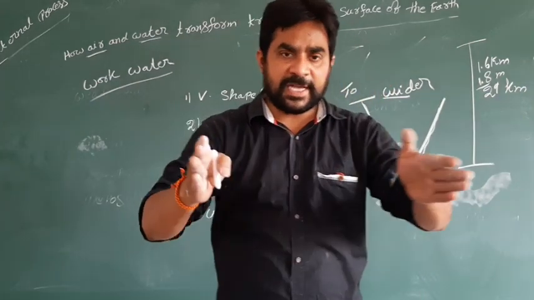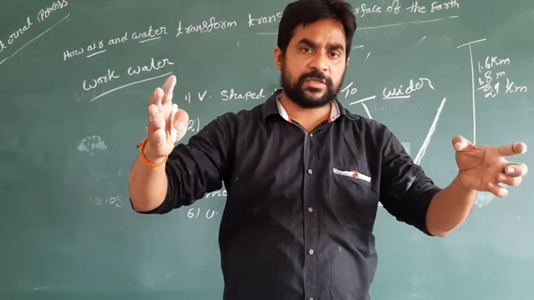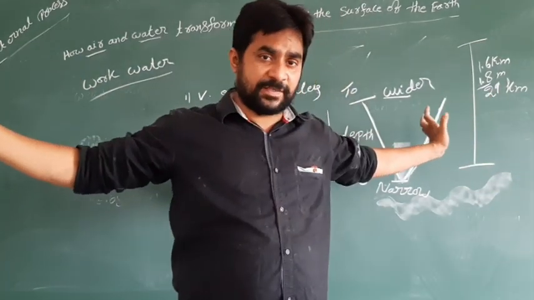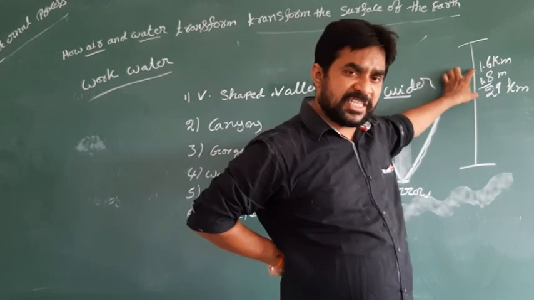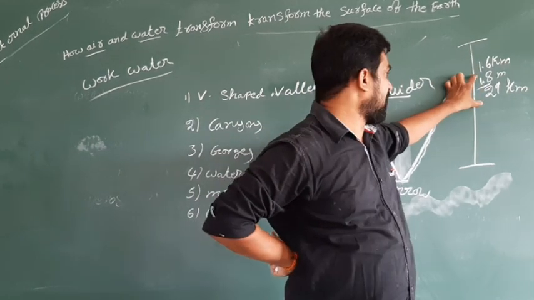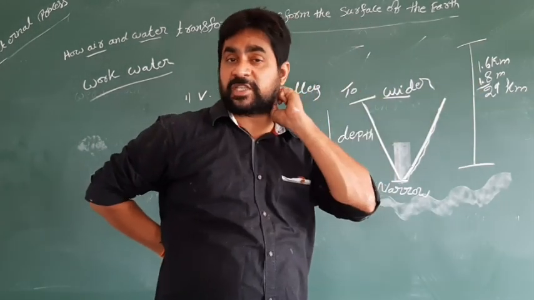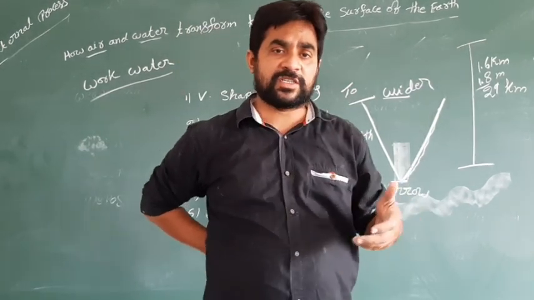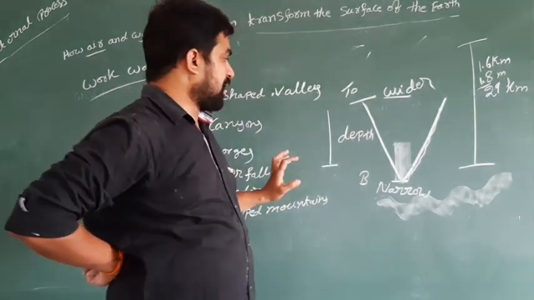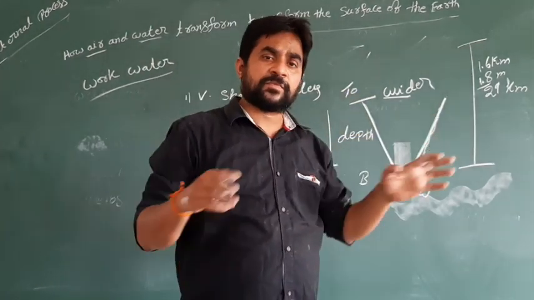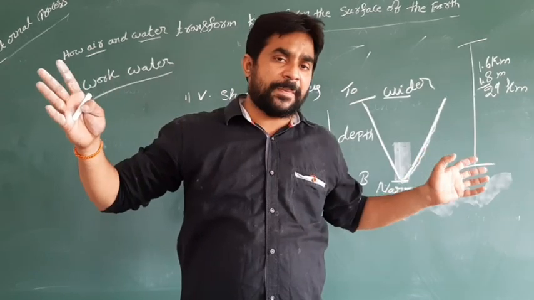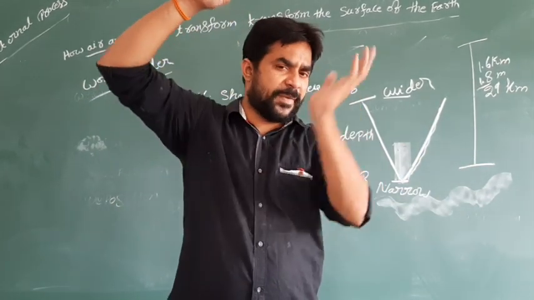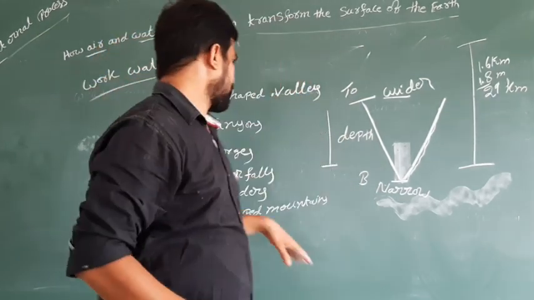So in some areas it is less broad, in some areas it is broader, meaning width. In some areas it is 1.8 meters, in some areas it is 29 kilometers of width. So that is the Grand Canyon of Colorado that you can find in the world. And canyon means the top is broader and it also has more depth.